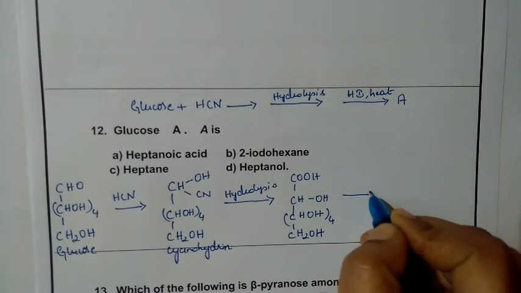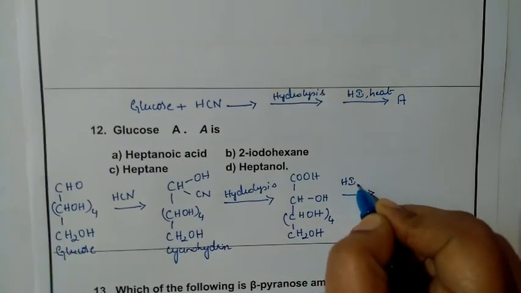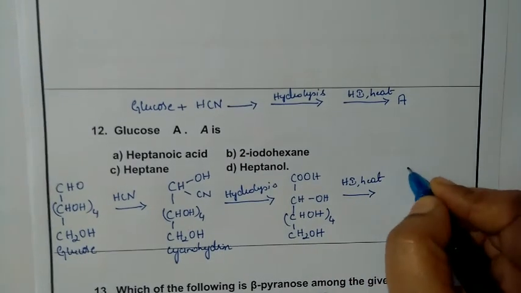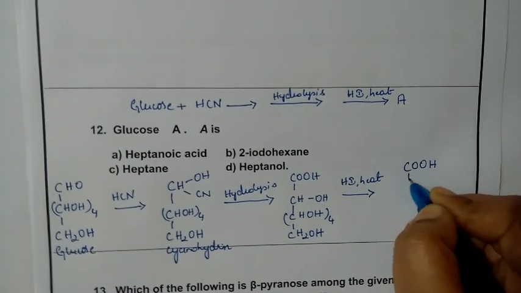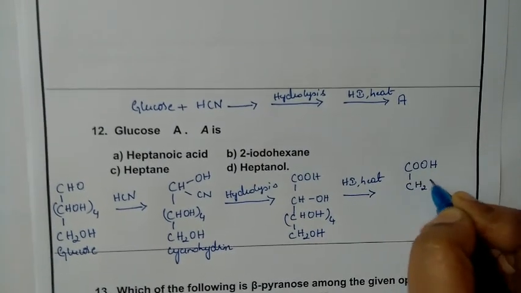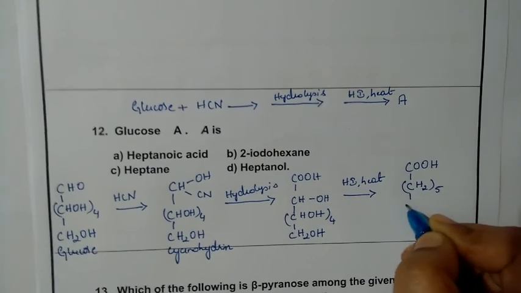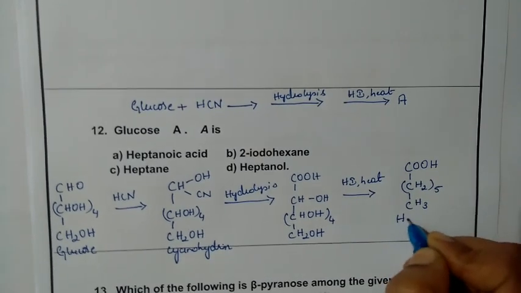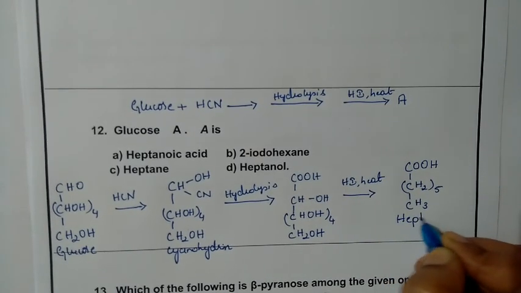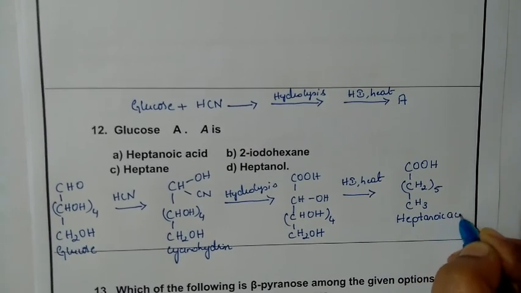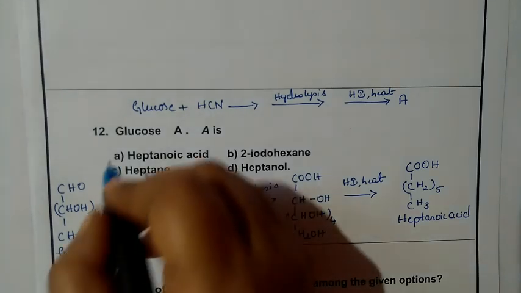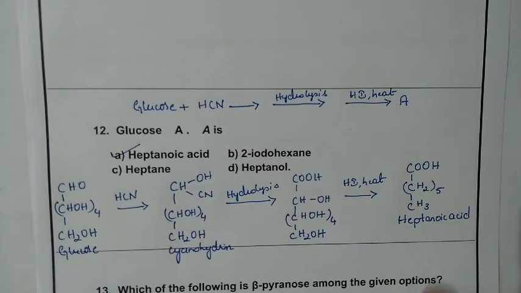So this product, if it is treated with HI and heat, then we are going to get the product CH3, CH2 five times, and COOH, which is called heptanoic acid. So the product of this reaction is heptanoic acid. The correct option is option A, heptanoic acid. I hope it is clear.